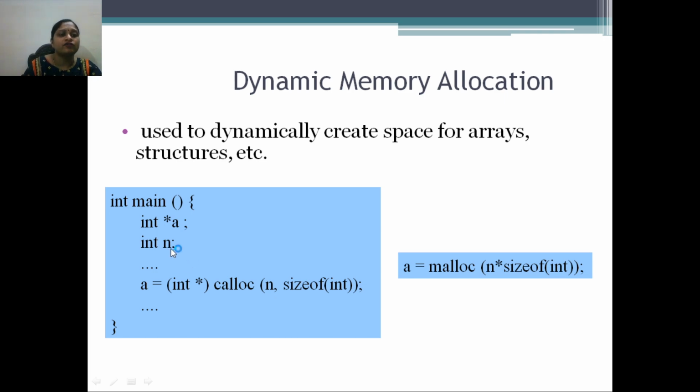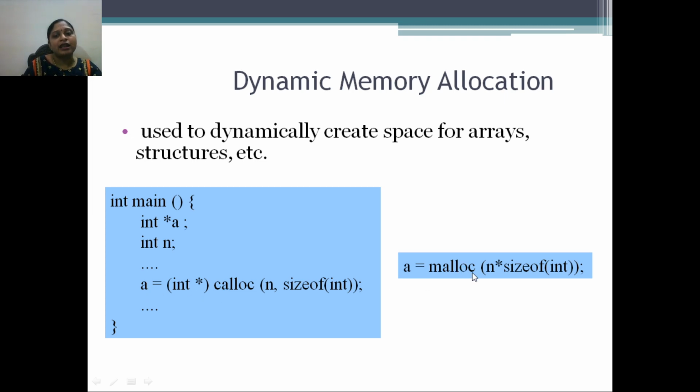For example, n is 10 into sizeof integer variable. What is the size of an integer variable? 2 bytes for one variable. How many variables are you going to create? 10 variables. So 10 into 2 is 20 bytes of space will be allocated, and that address will be stored in the integer pointer.